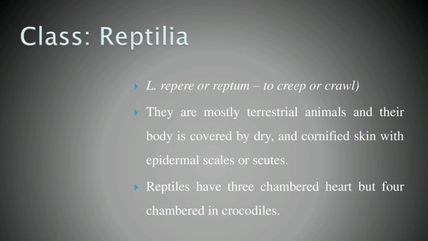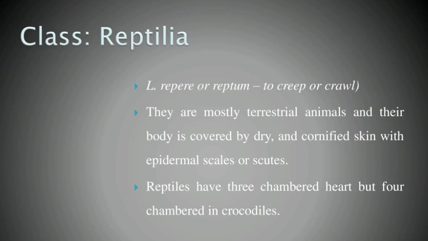The body is covered by dry, cornified skin with epidermal scales and scutes. Note it. So the skin is cornified, covered with epidermal scales or scutes. The scales on top help in maintaining moisture for these animals.